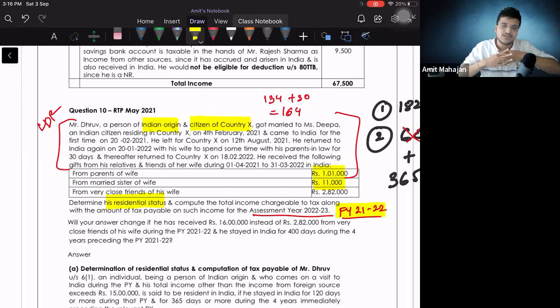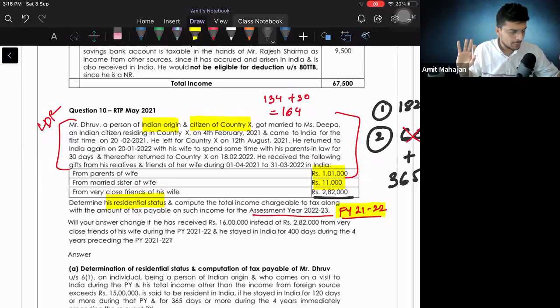Very close friend of his wife. So इससे कितना मिला मुझे? I got 2,82,000. So can I say this will be taxable in my hands, in Dhruv's hands? Why? Because the amount is more than 50,000. Yes. सबको clear है ये part? पक्का?